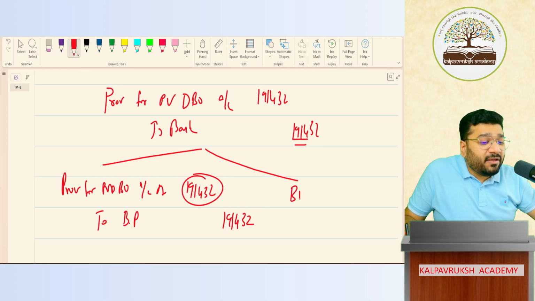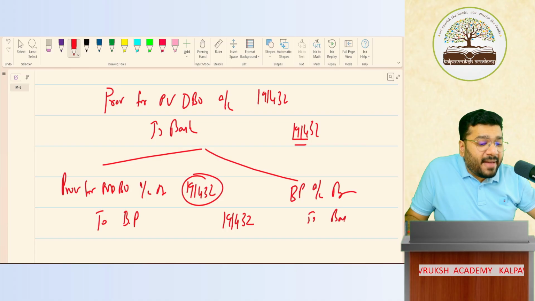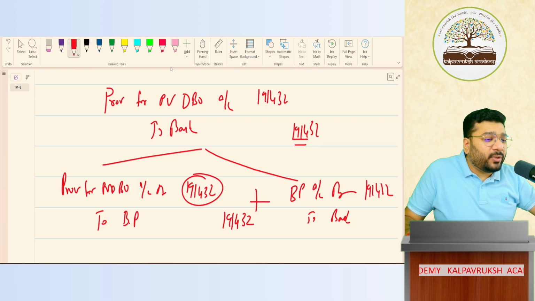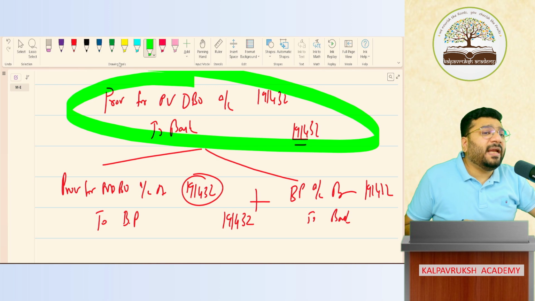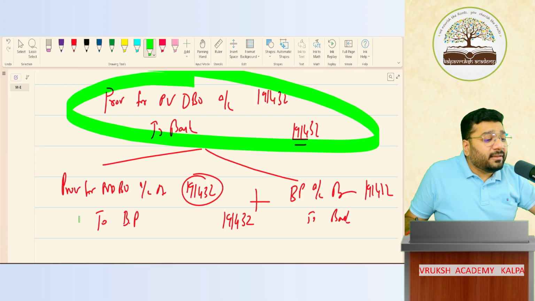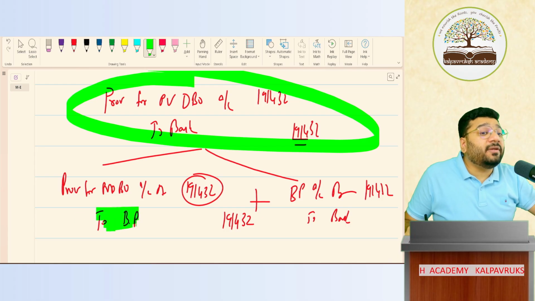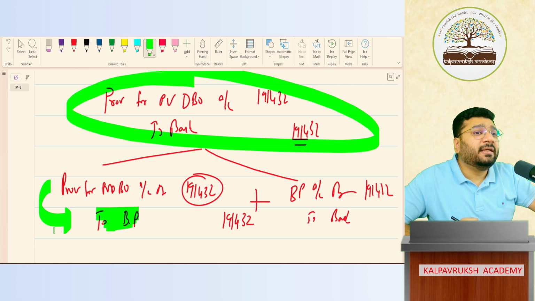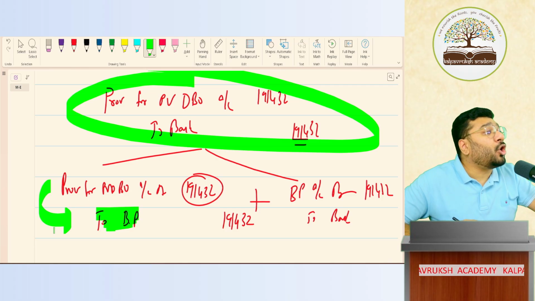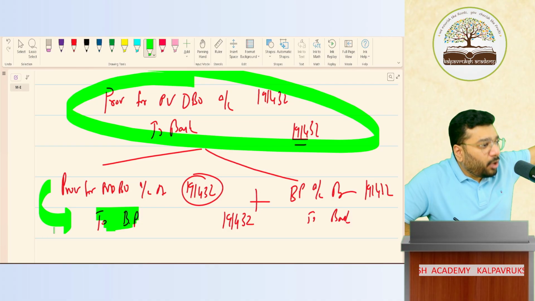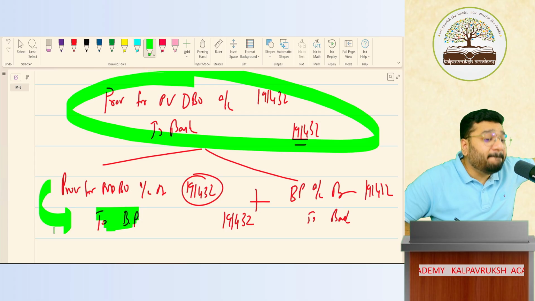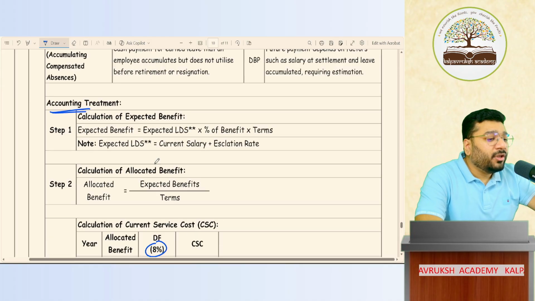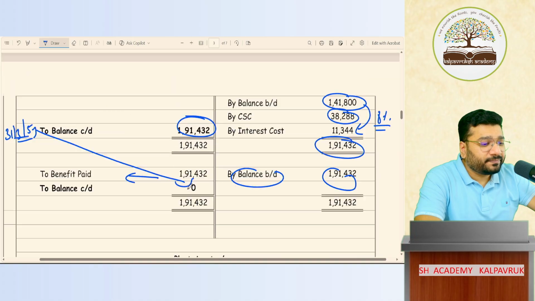So what is the next entry? Benefit paid account debit to bank 191,432. This way you have to do it. Got it, not got it? So if we combine both entries together, this becomes the combined entry: provision for PVDBO to bank, one entry. But they want this word benefit paid, contribution received everywhere in the ledger. Hence, AS15 is suggesting us to route it through these intermediate ledgers called benefit paid ledger and contribution ledger. Now, where contribution comes, I'll discuss later. What is it? Benefit paid. So this entry will come upon making the payment. And look at the beauty. You calculated the expected services to be how much in the beginning?